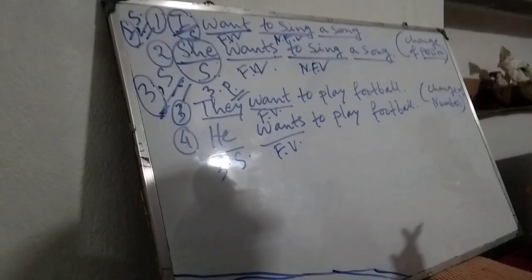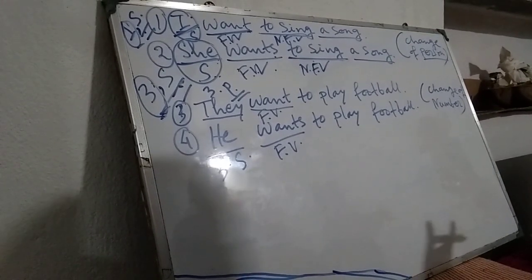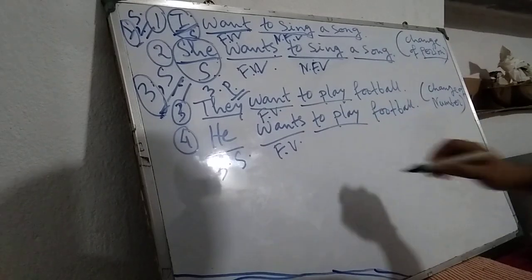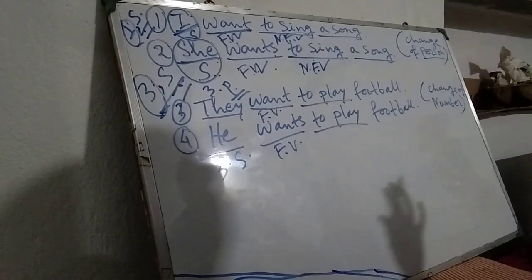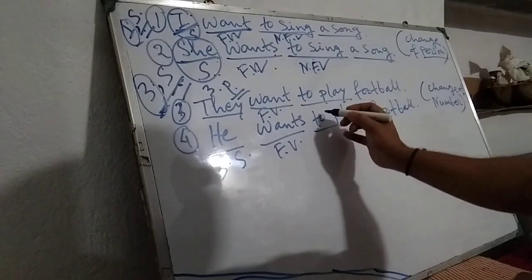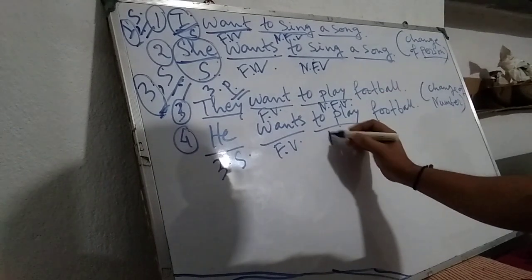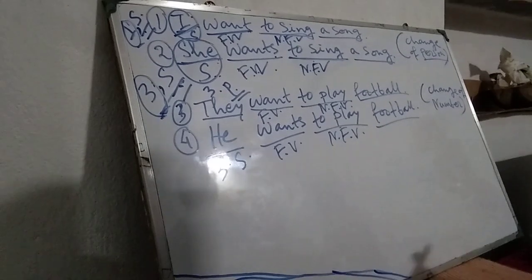But look here, in spite of the changing of the number of these two subjects, these two verbs remain the same, in the same form in both cases. And these verbs are called non-finite verbs. And football, it is object or others, leave it.